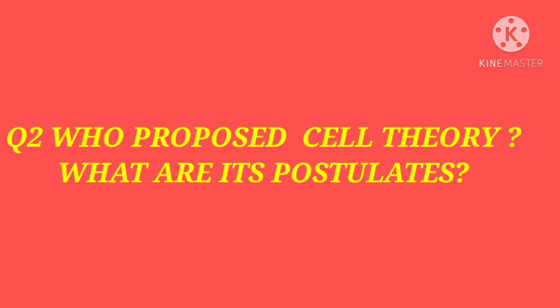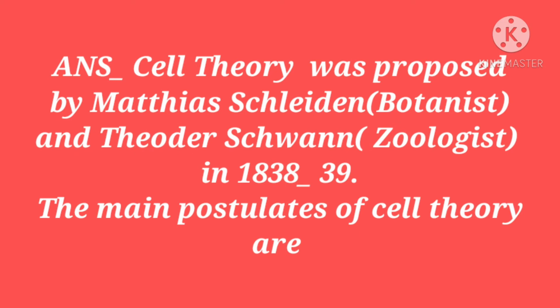Now question number 2: who proposed cell theory and what are its main postulates? So let's see the answer. Cell theory was proposed by Matthias Schleiden, a botanist, and Theodor Schwann, a zoologist, in 1838 and 1839.